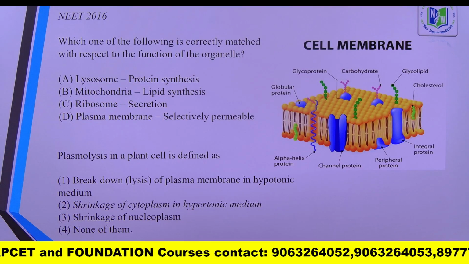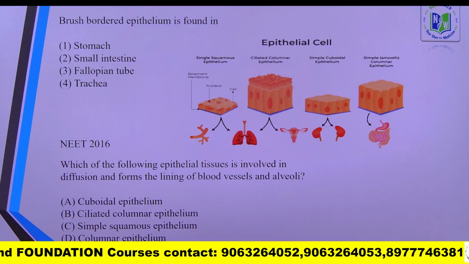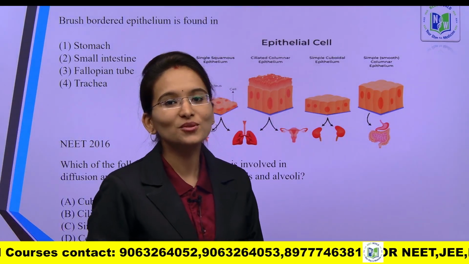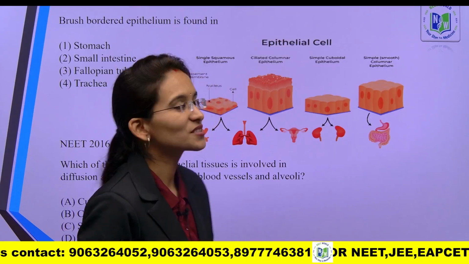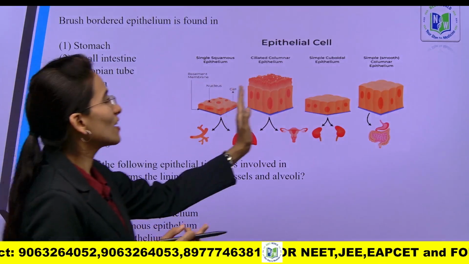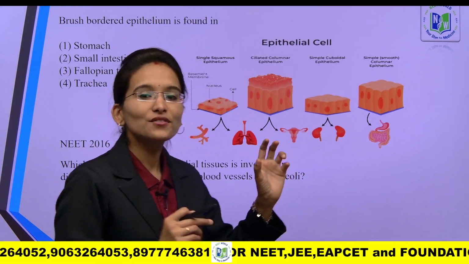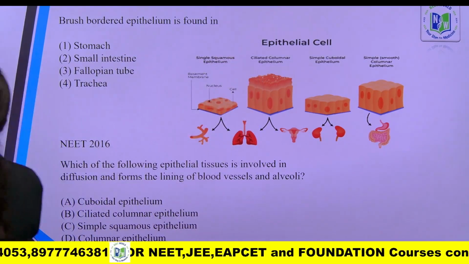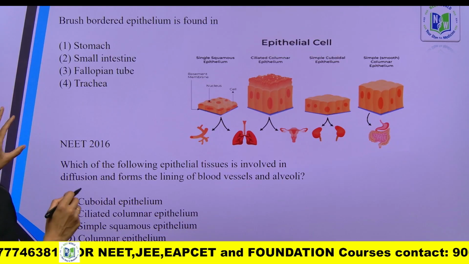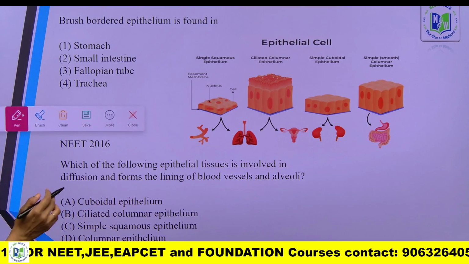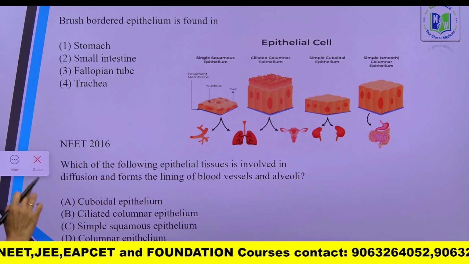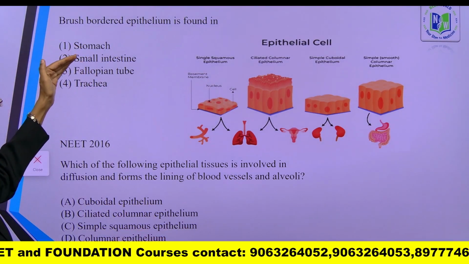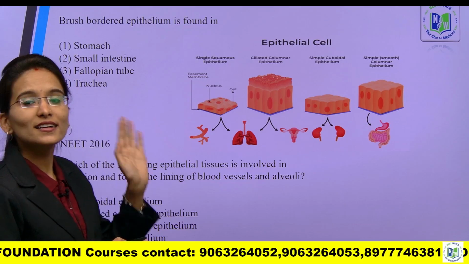Yes. Next concept, brush bordered epithelium. These particular questions are related to the second chapter, tissues. These all are the different types of tissues, and we have also done the foundation series based on these epithelial tissues concept. What is brush bordered epithelium? Brush bordered epithelium is found in, the given options are stomach, small intestine, fallopian tube and trachea.